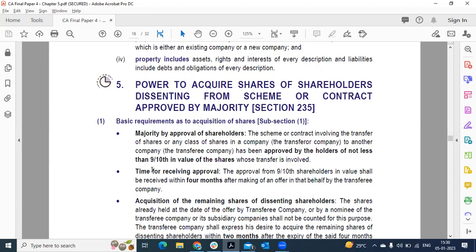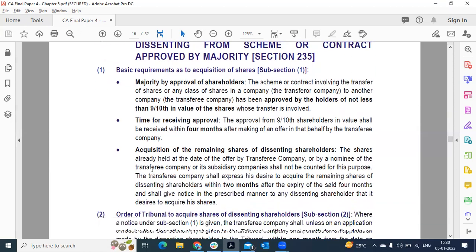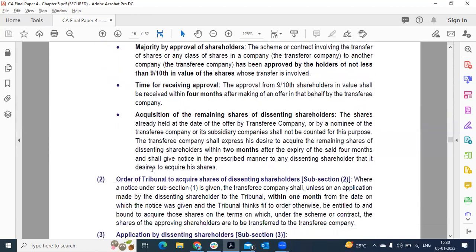Time for receiving the approval. We have to get the approval from the 9/10 shareholders within 4 months after making an offer. When they don't accept the offer, another 2 months is given to them for acceptance after expiry of the said 4 months.